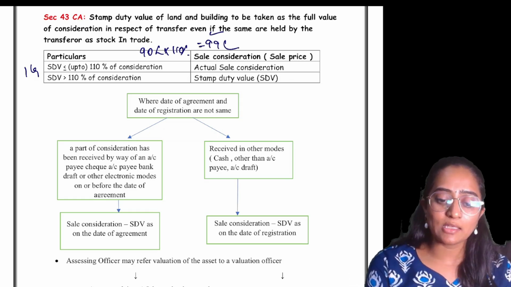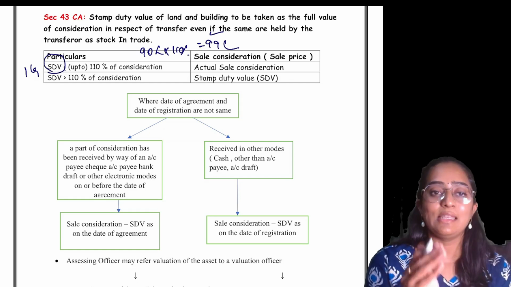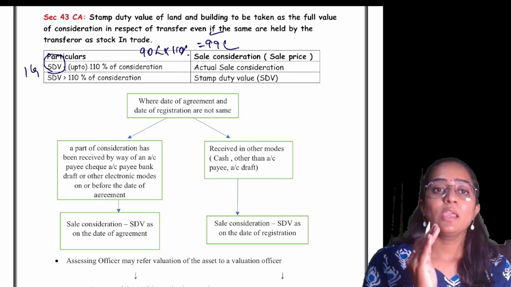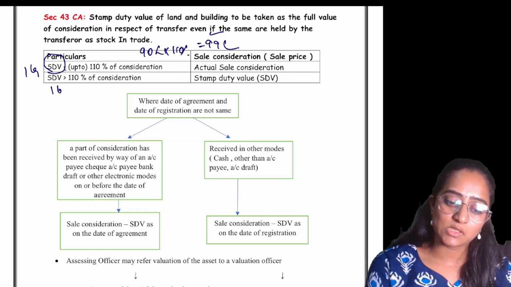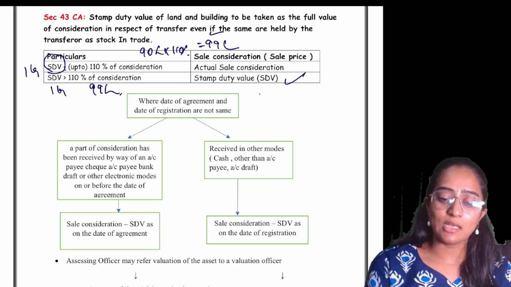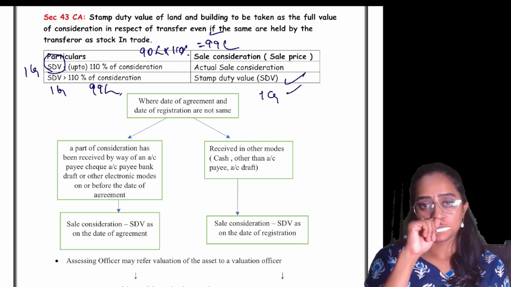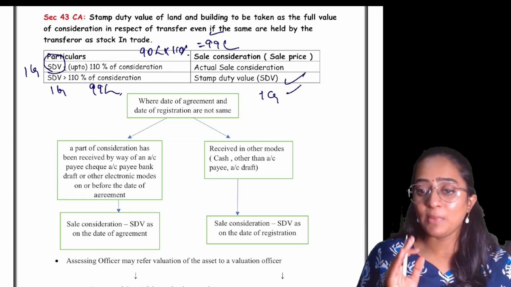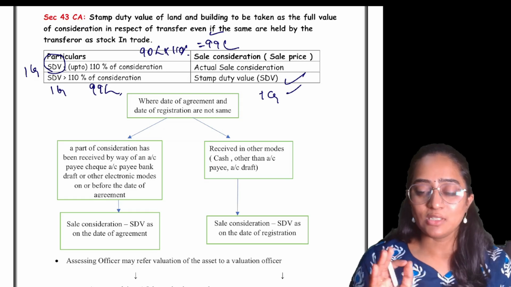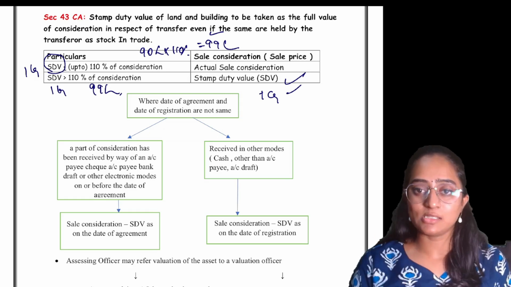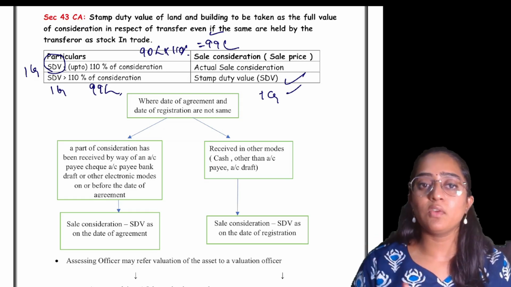This 99 lakh as SDV is less than or equal to... In this case, SDV is 1 crore, and 110% of the consideration is 99 lakh, so you have to consider SDV as your full value of consideration. Clear? People are making a super quick revision over here, not an in-depth explanation. This is done with the intention of doing a very quick revision.